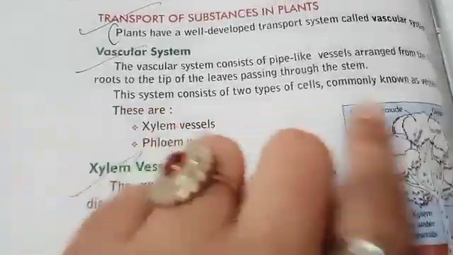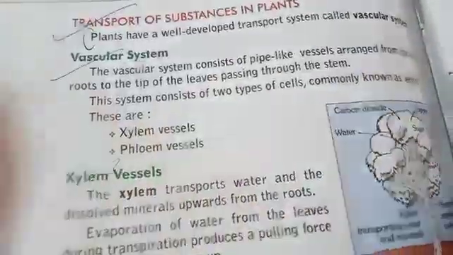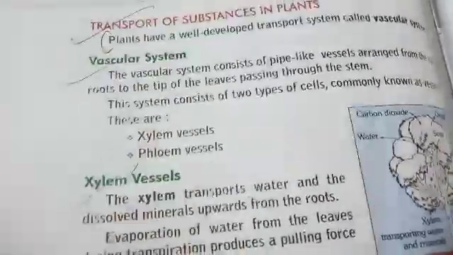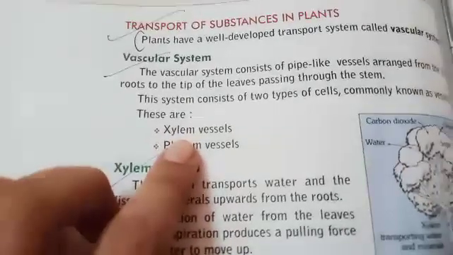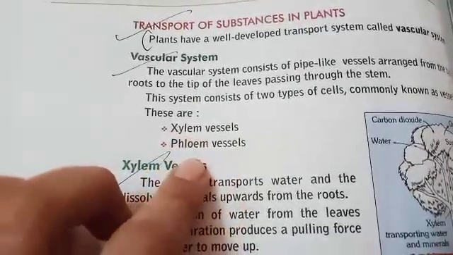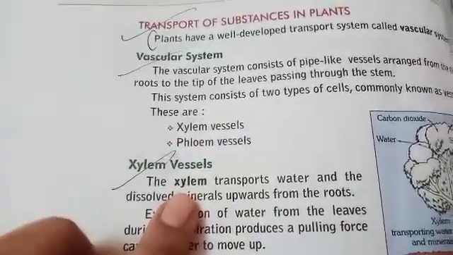This system consists of two types of cells. There are two types of vessels in the plant vascular system. Which are those two types of vessels? Xylem vessels and phloem vessels. First, xylem vessels.